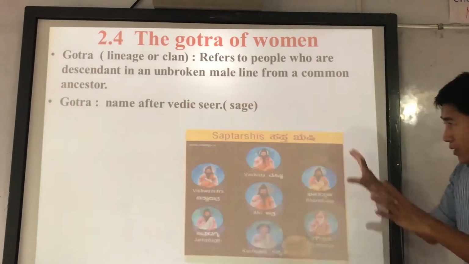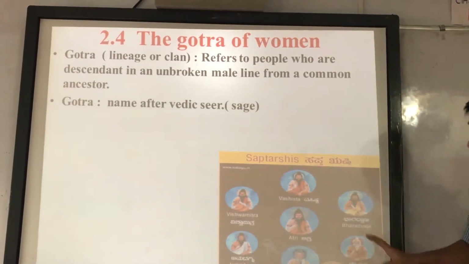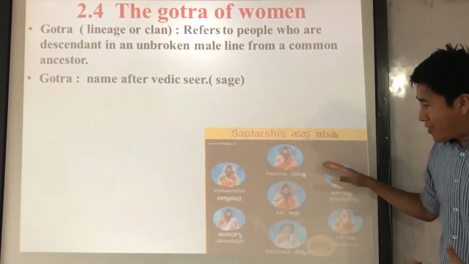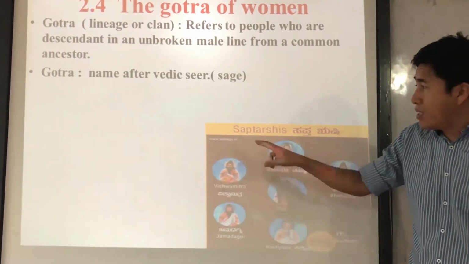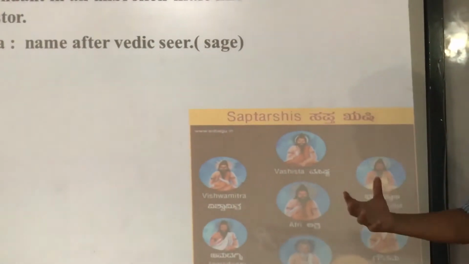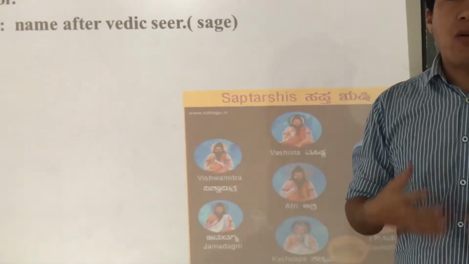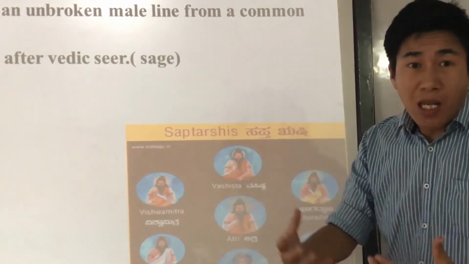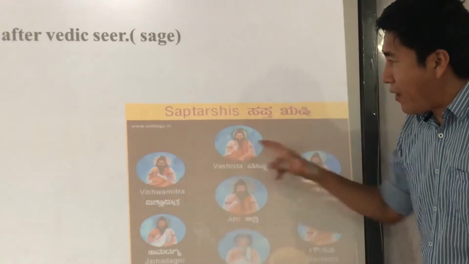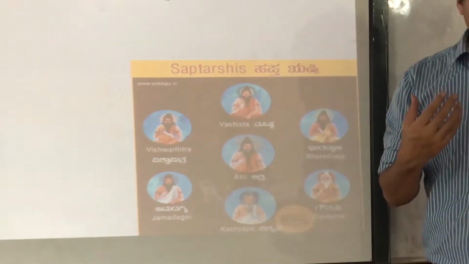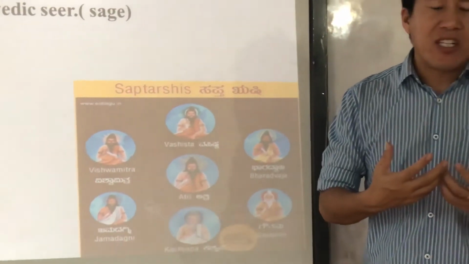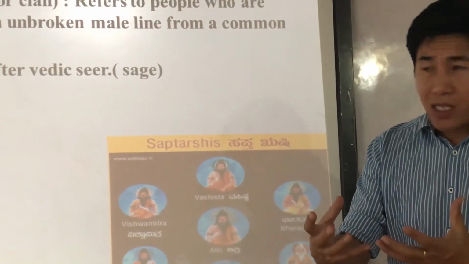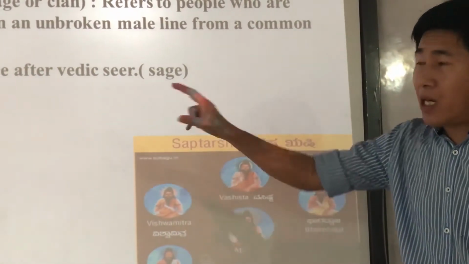Now see, these are the 7 rishis. From these 7 rishis, the idea of Gotra happened. These 7 rishis are called Sapta Rishi. Sapta means 7 and Rishi means sages, right? All the Indian people have their own origin, and their origin came out of these 7 rishis. Sometimes historians also consider 8 rishis, when Agastya is also included, and then it becomes 8. Most historians consider 7 rishis from which the Gotra idea happened.